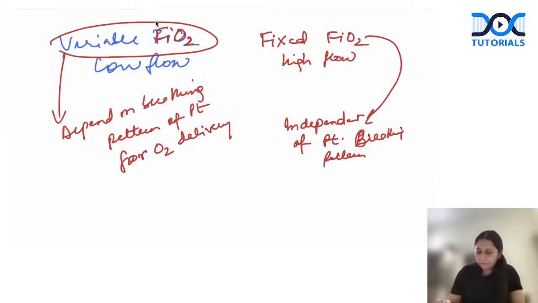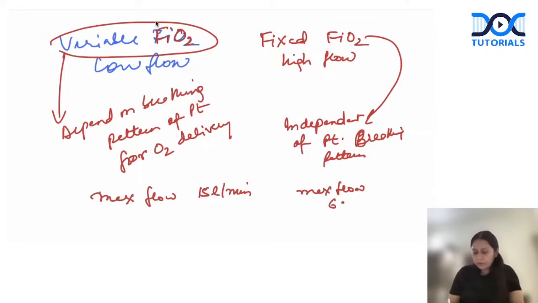Got it? Okay. Low flow means the maximum flow in low flow is 15 liter per minute. So it cannot give more than 15 liter per minute. In high flow, the maximum flow is 60 to 70 liter per minute. So this is how the devices are divided.